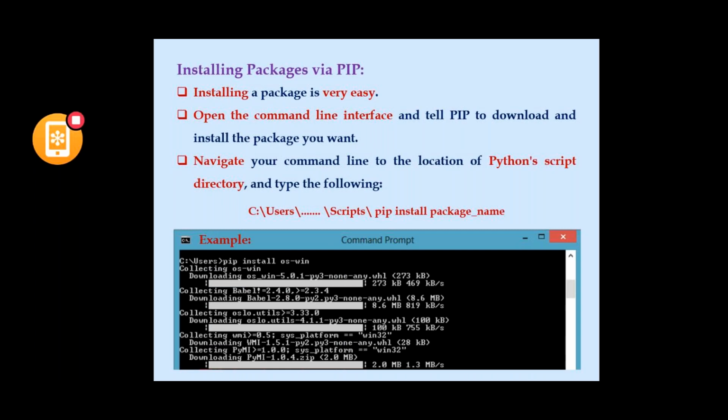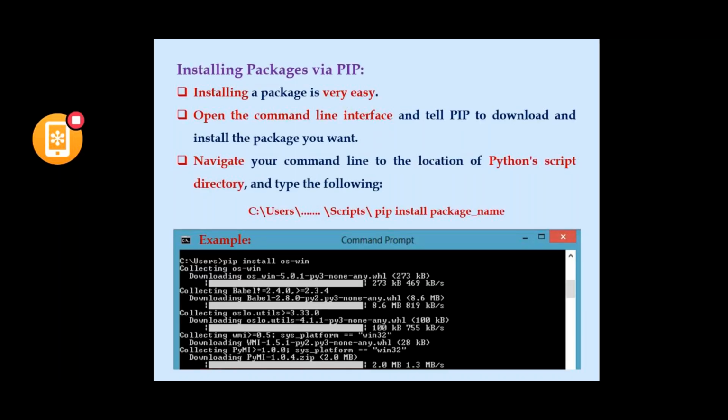For example, I would like to install the os-win package, which is not available in my Python. So: pip space install space os-win. It has been successfully installing. See, downloading os_win. Like that, it will be showing, and each and everything will be downloaded.